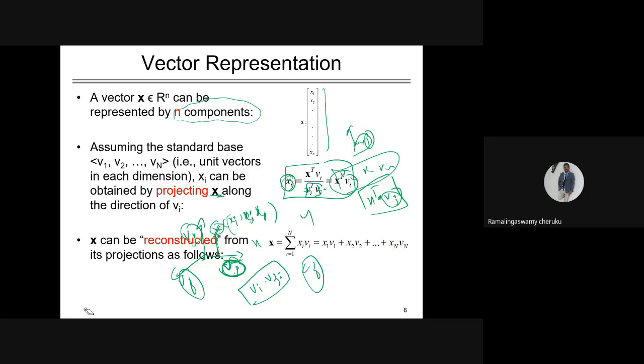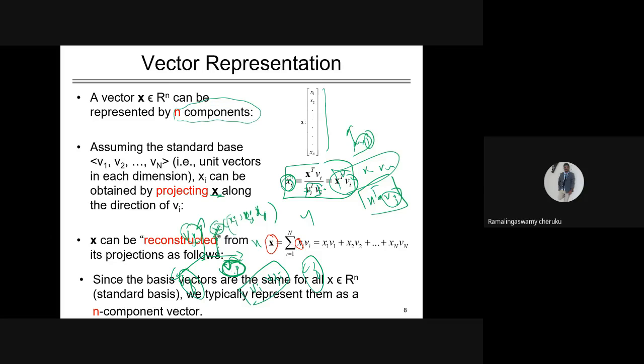So this is a reconstruction. I want to get my original x. What is this xi? The xi is the projection of x in the direction of vi.